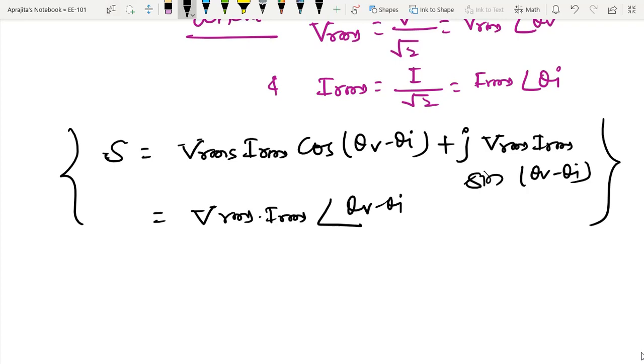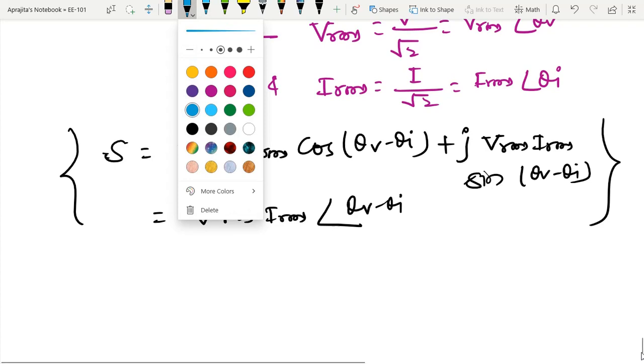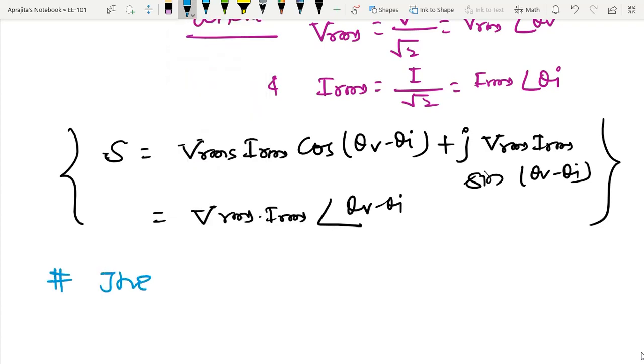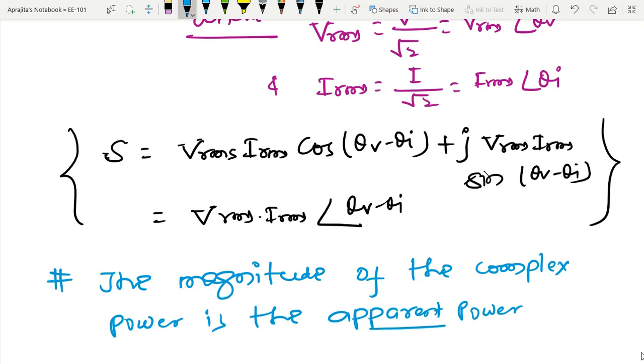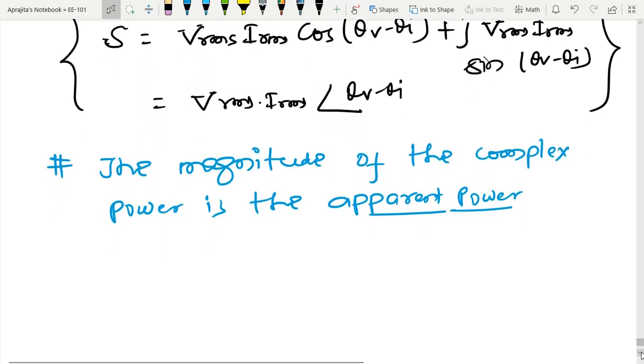So let us note this point, that the magnitude of the complex power is the apparent power, and in order to make a difference between apparent power and average power, we are using a different quantity to denote the measured value of the apparent power.